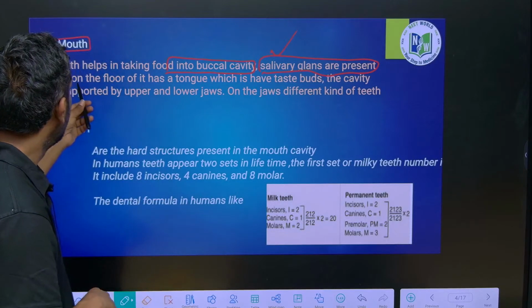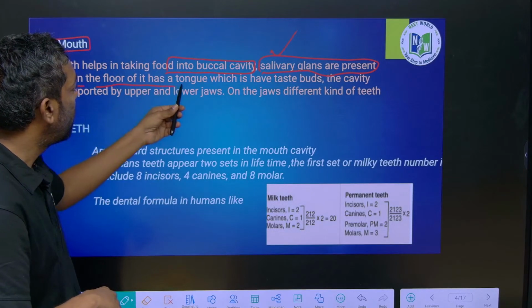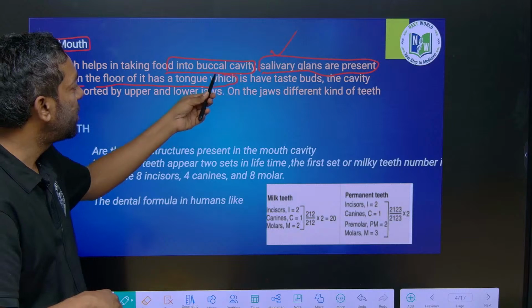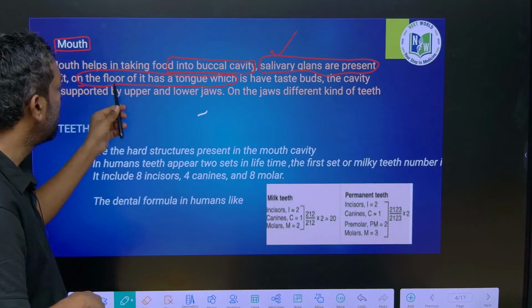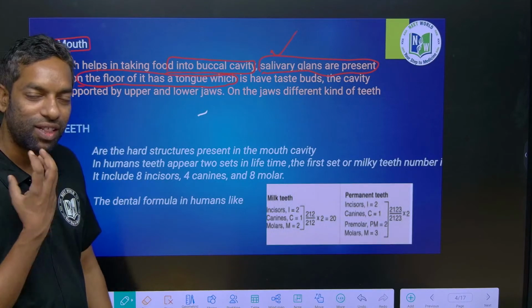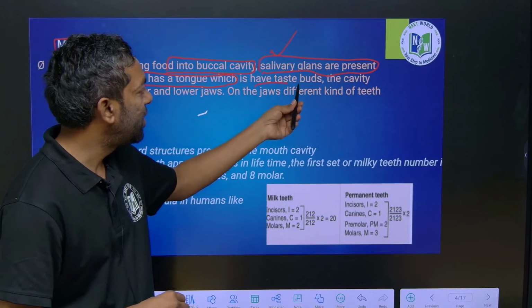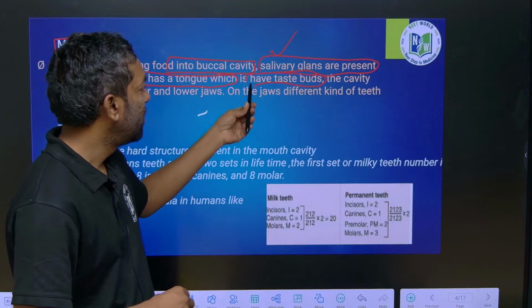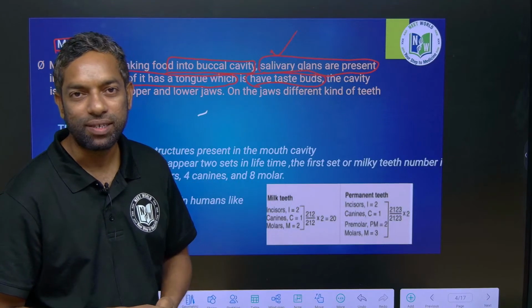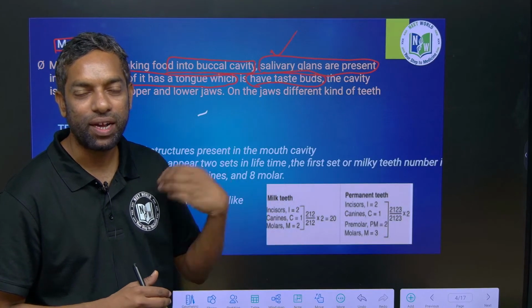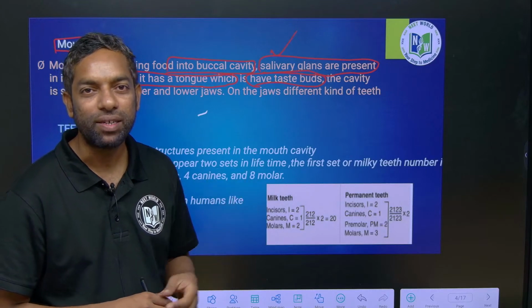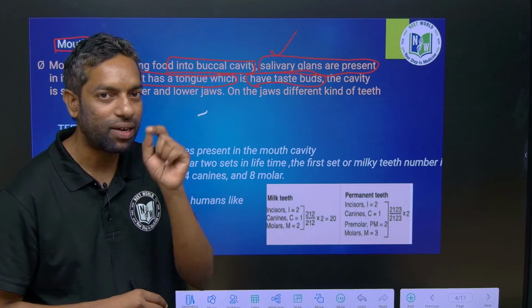There is the floor of the mouth, which is the tongue. Within the mouth, the tongue is there, right? The tongue has taste buds. Guys, if you taste ice cream, how can you taste it? Within the tongue there are taste buds.